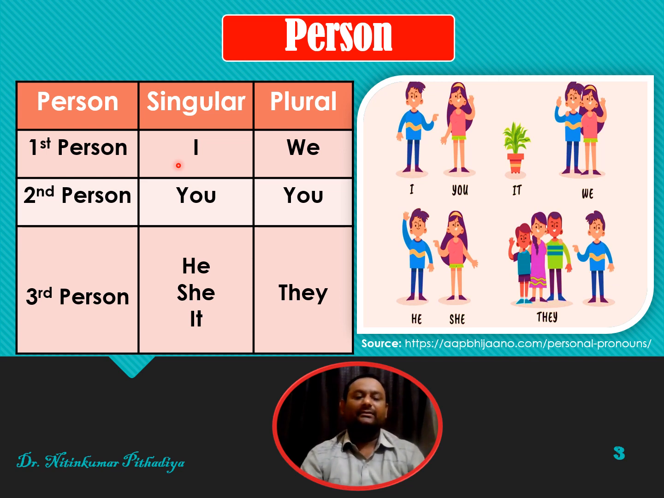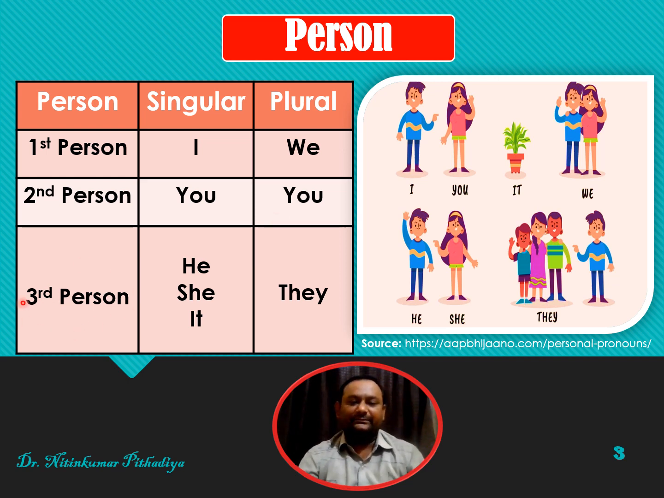And if I and someone else, we both want to speak about ourselves, then we would use we. So the plural of I will be we, and it will be used as first person. The second person is you, and the plural of you will also become you. The person with whom you are talking, if he or she is singular, then you will use you. And if they are plural, then also you will use you.